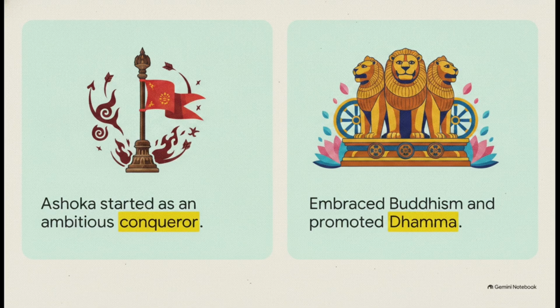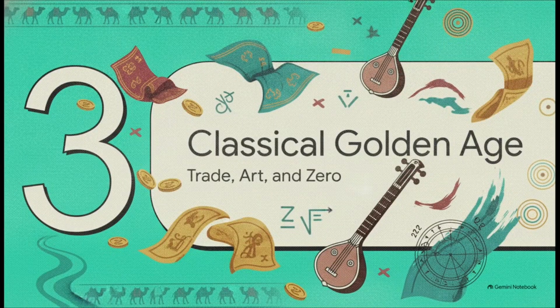He actually turned his back on violence, embraced Buddhism, and actively promoted Dhamma, which means compassion, tolerance, and respect. He even carved these messages into rocks and pillars across his empire. In fact, the lion capital of Sarnath, which was one of his pillars, is India's national emblem today. Section 3, the Classical Golden Age, Trade, Art, and the Science of Zero.